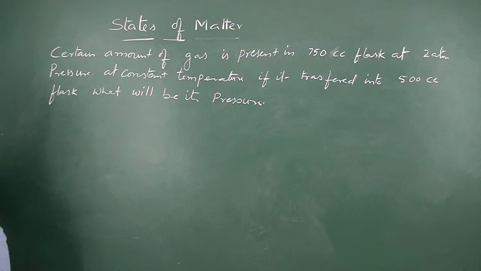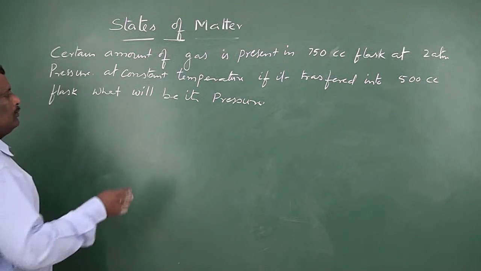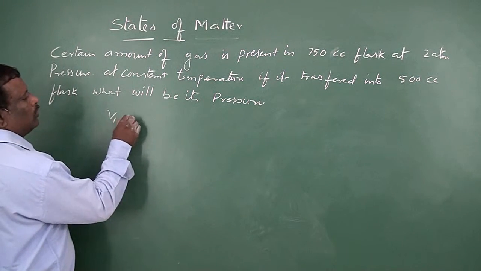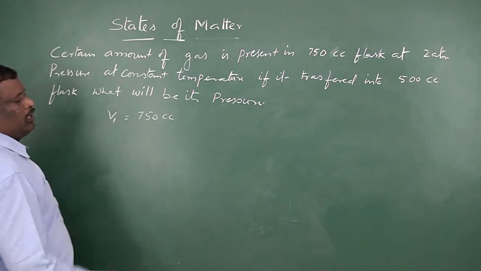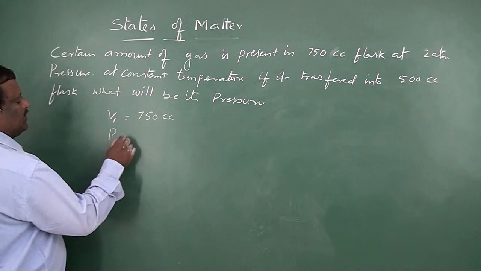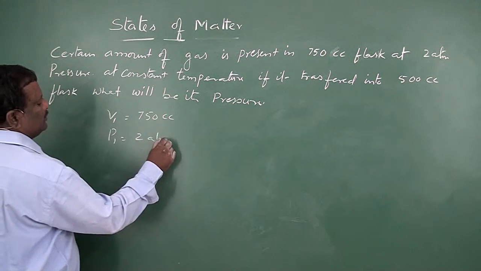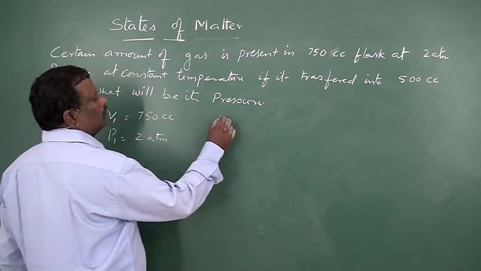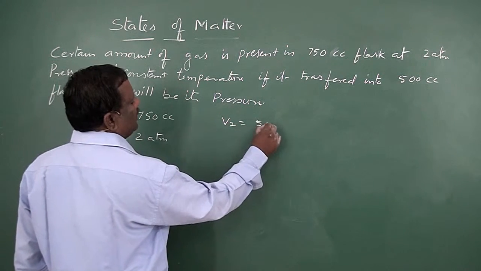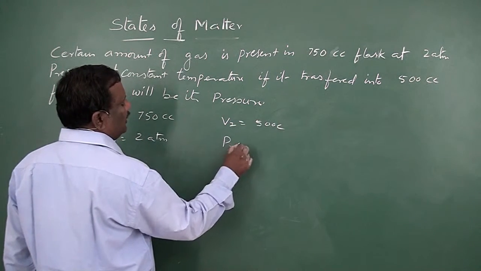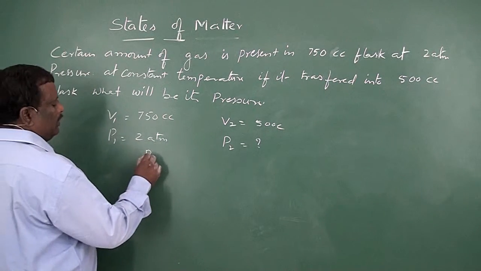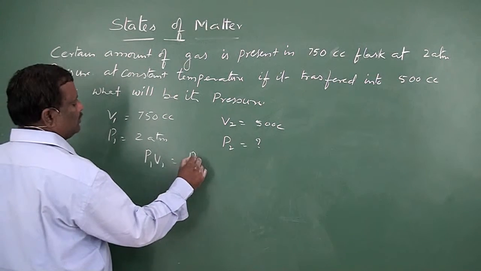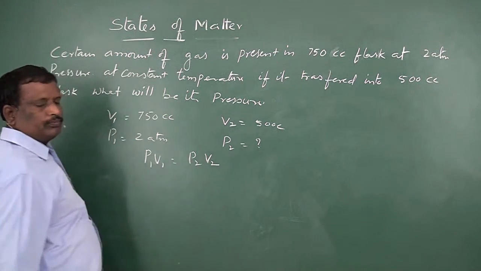What was given in this problem: initial volume V1 is equal to 750 cc, initial pressure P1 is equal to 2 atmospheres, final volume V2 is equal to 500 cc, and you have to find the final pressure. According to Boyle's law, P1 V1 is equal to P2 V2.